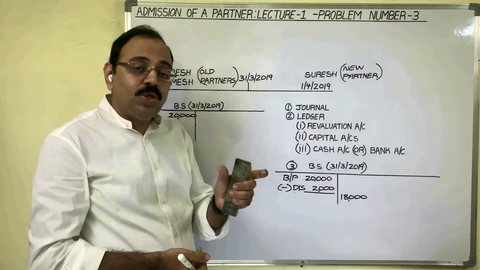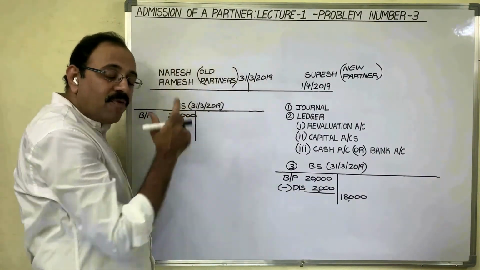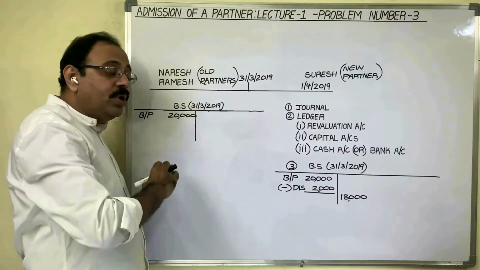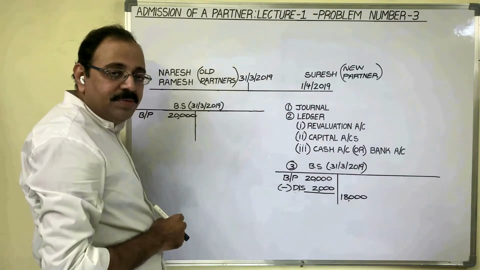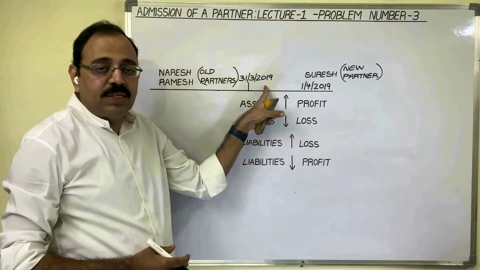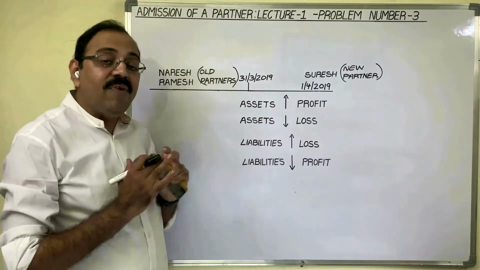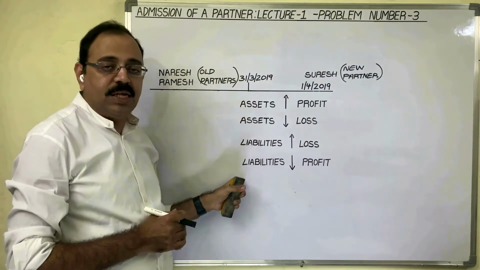That profit belongs to whom? Only old partners, because this profit is generated before the admission of the new partner. So remember, when a new partner is admitted in the business, at the time of his admission, old partners have to revalue the assets and liabilities.